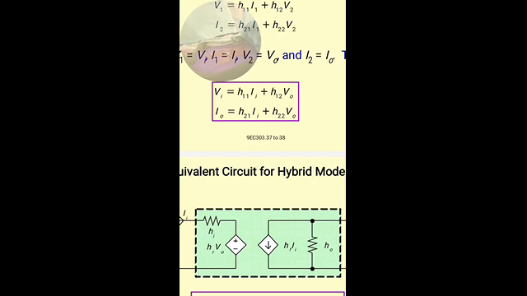By reducing V0 to 0 by short circuiting the output terminals between collector and emitter, the output voltage will become 0. Therefore H12 V0 will become 0.